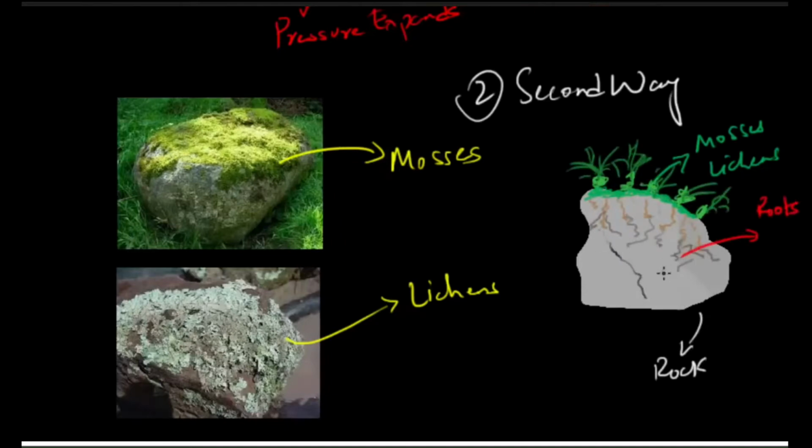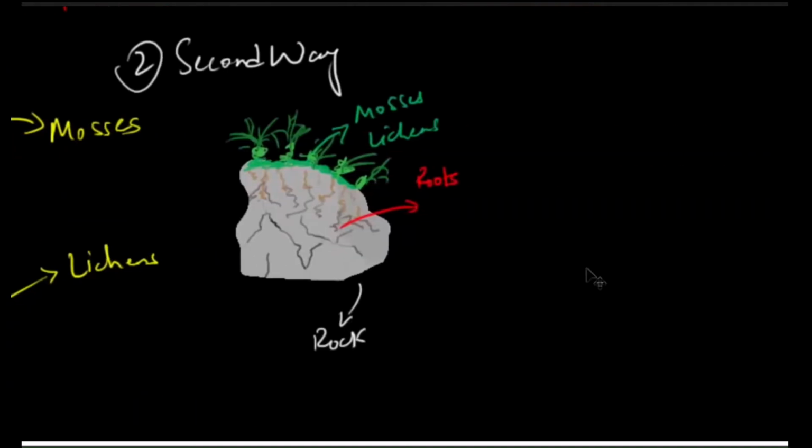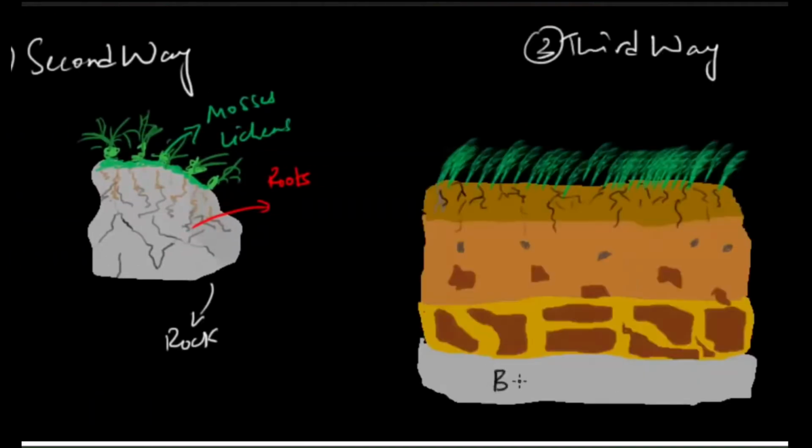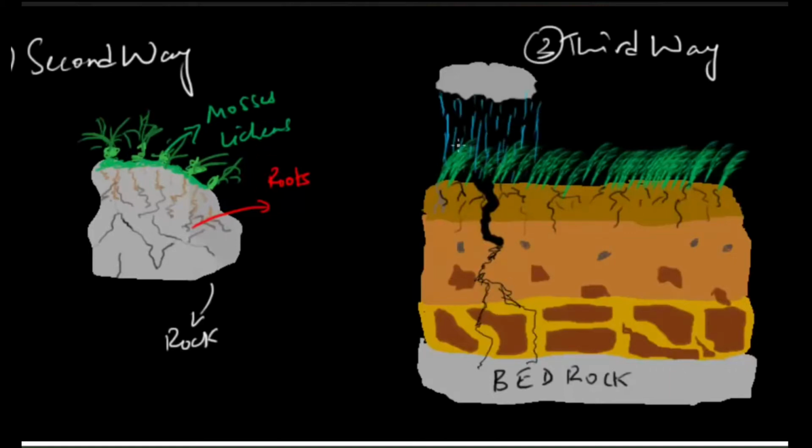The roots of trees growing on the land also help weathering of rocks. The process of soil formation is slow and continuous. Very important line: the speed of this soil formation process is slow, but it is a continuous process.